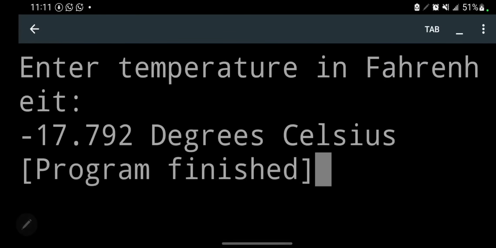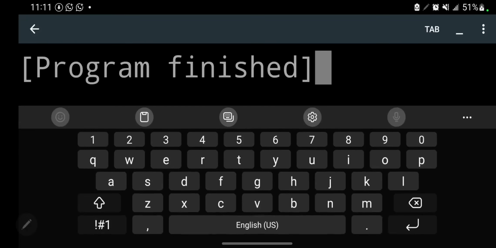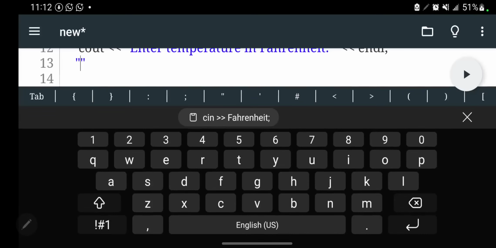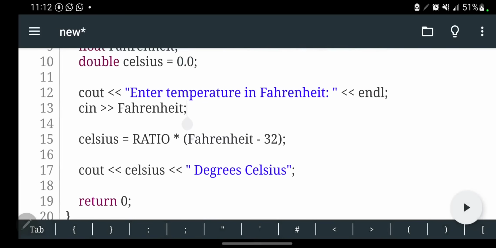So the answer has already been given, negative 17.792 temperature like that. I can't enter anything. Even if I press, it won't appear. It won't allow me unless you allow the computer to read. So that's why your cin there is very, very important.